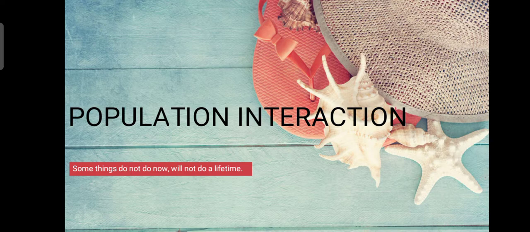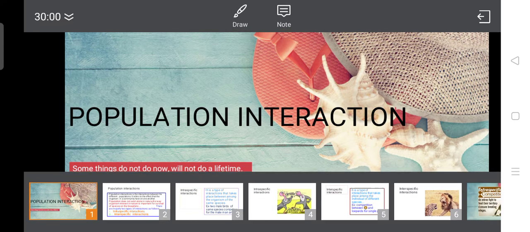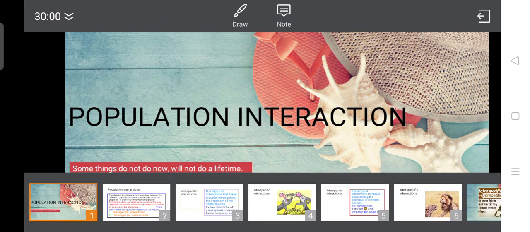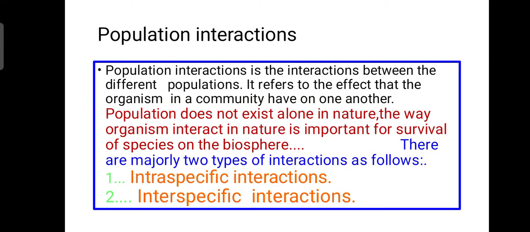So it's a wonderful topic, population interactions. Let's begin it. Students, what do you mean by population interaction? It's an interaction between different populations. It also refers to the effect that organisms in a community have on one another.